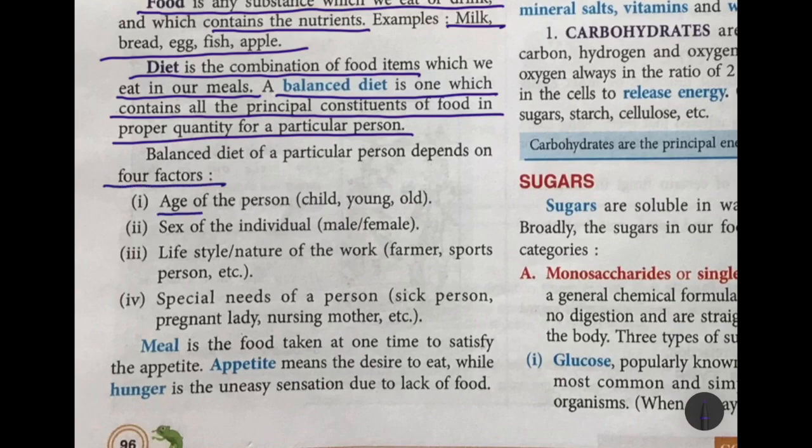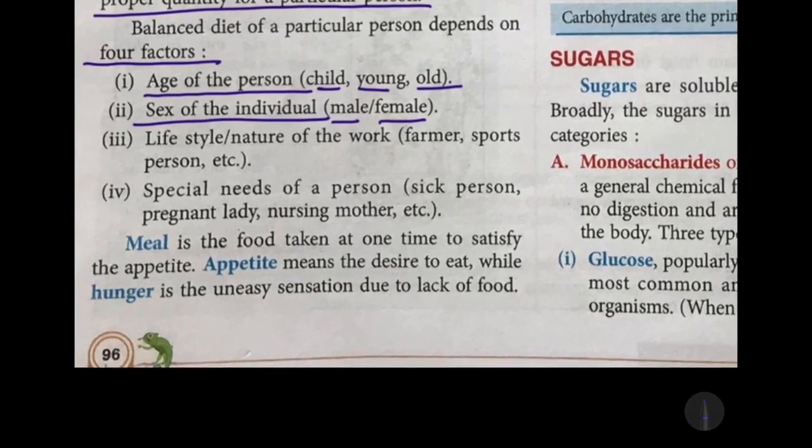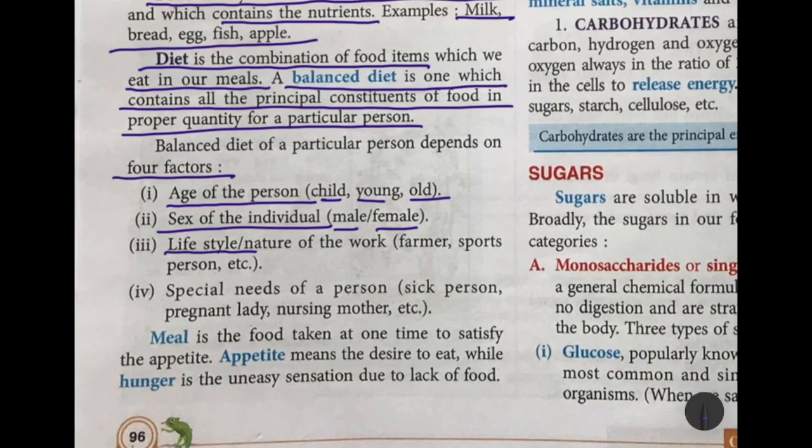First is the age of the person, whether the person is a child, a young man or woman, or old. Then the sex of the individual, whether the person is male or female. Then the lifestyle, what type of work is followed by the person, whether a farmer, a sports person, or an office goer.